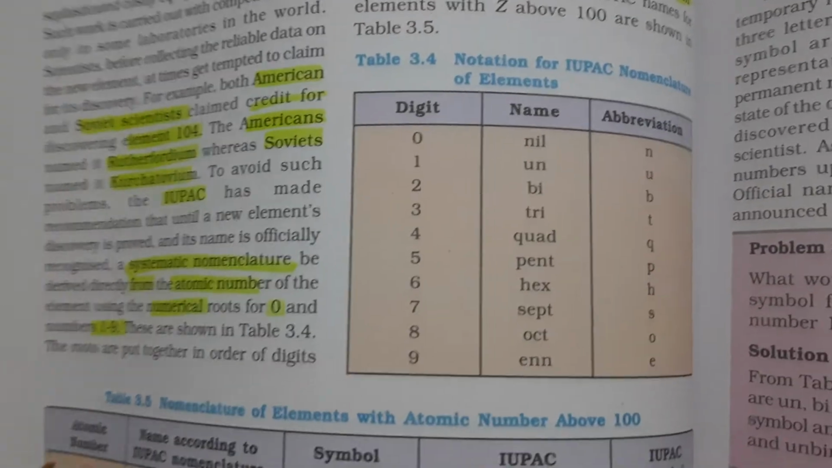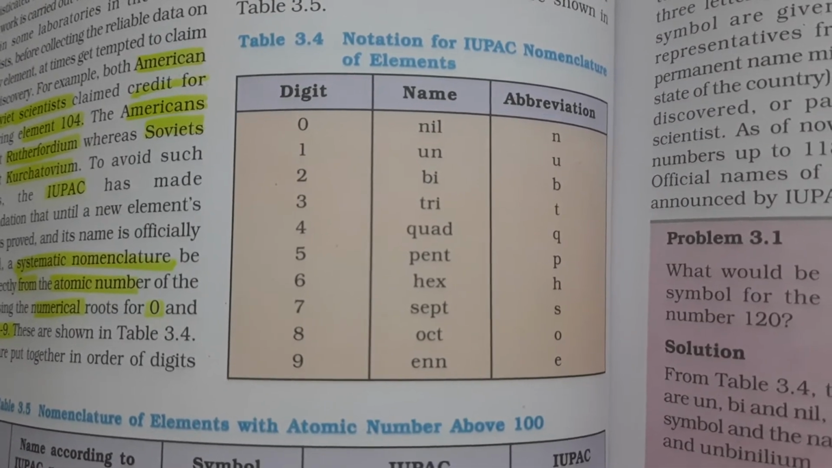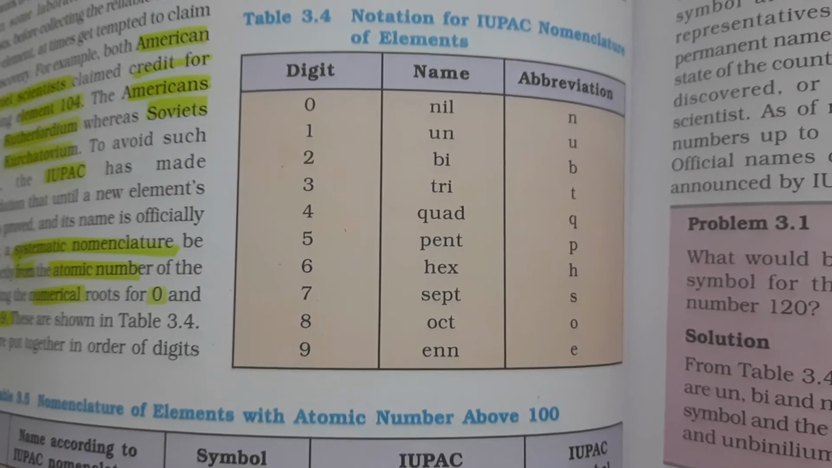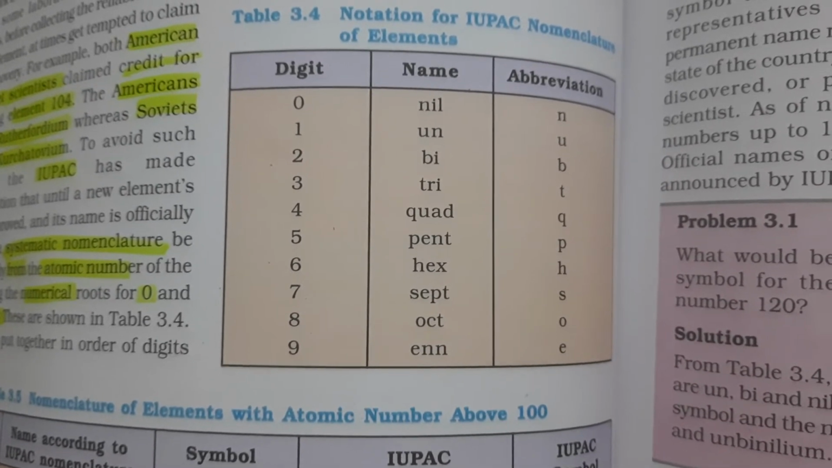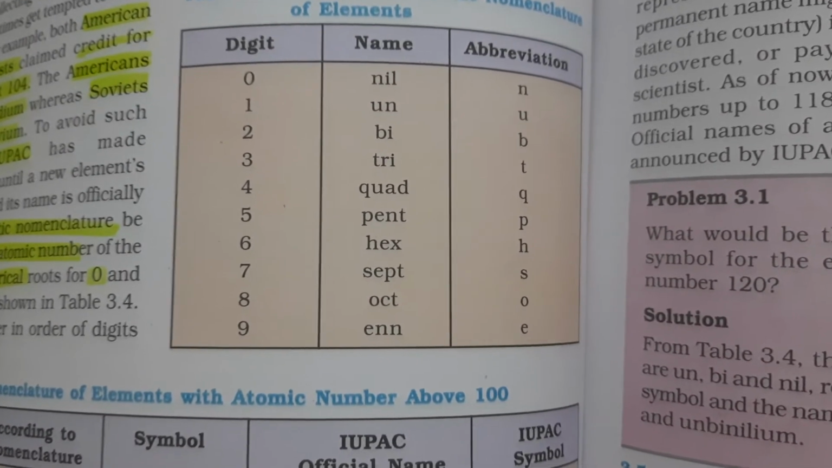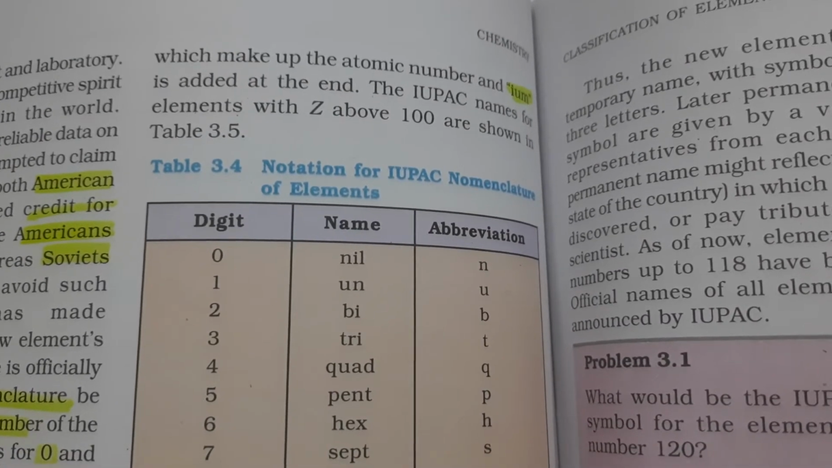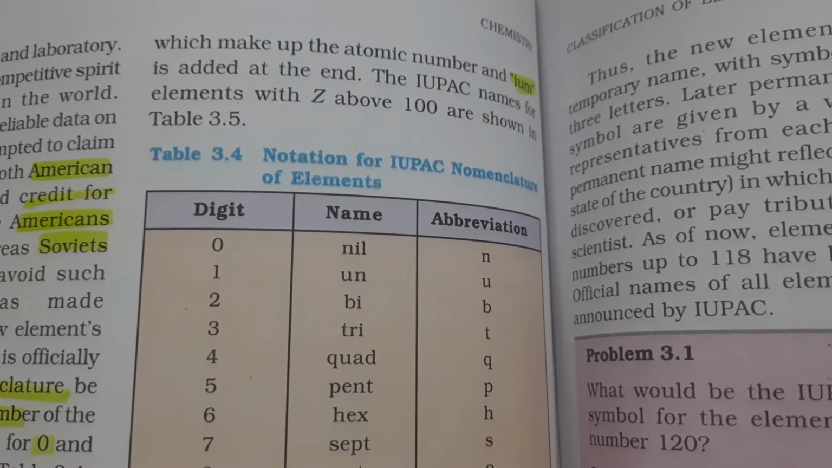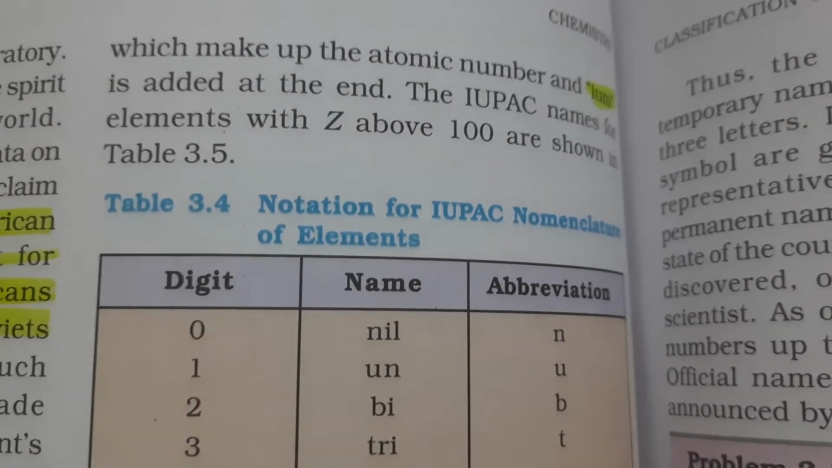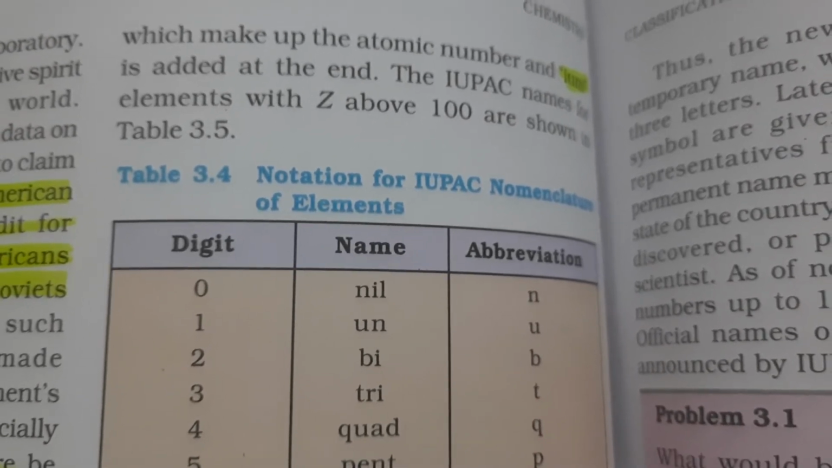If you see the digits 0, 1, 2, 3 to 9: for 0 it was nil, for 1 it was un, for 2 it was bi, for 3 it was tri, for 4 quad, 5 pent, 6 hex, 7 sept, 8 oct, 9 enn. The abbreviation is given as N U B T Q P H S O E. After assigning these numbers, names and abbreviations, we need to add -ium at the end. And the IUPAC names for elements with Z, that is atomic number, above 100 are given.